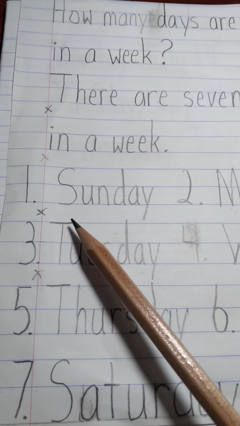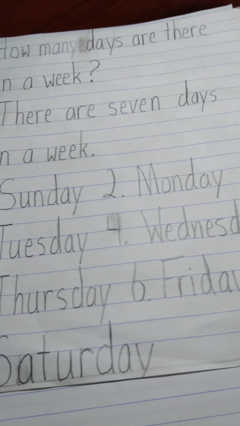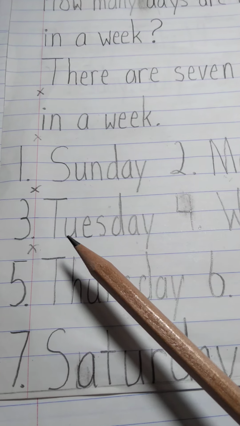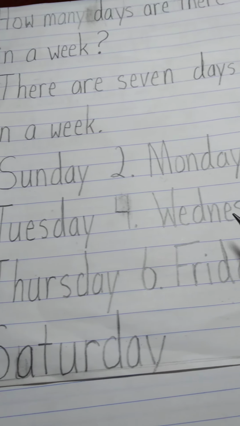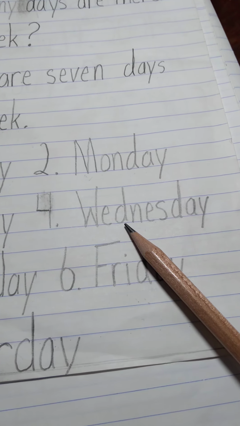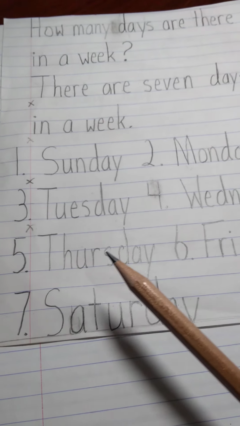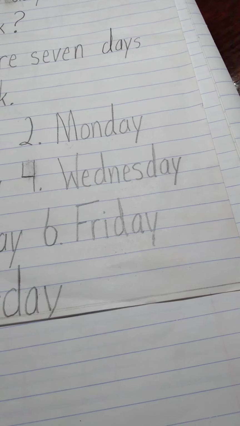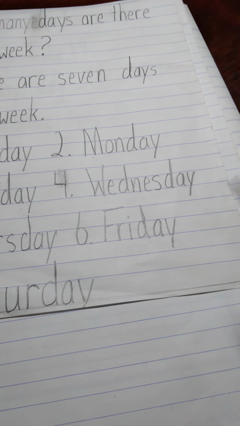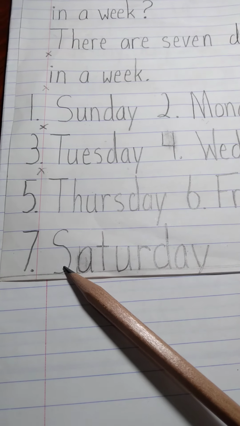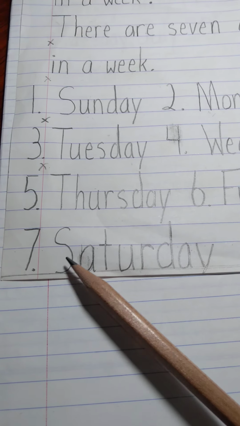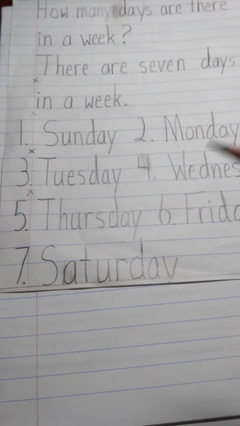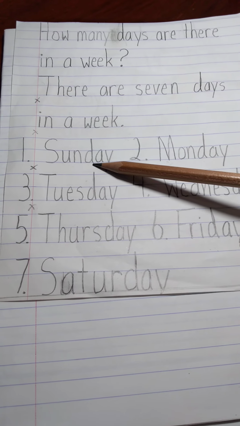Can you spell Sunday? Capital S, U, N, D, A, Y, Sunday. Monday, capital M, O, N, D, A, Y. Tuesday, capital T, U, E, S, D, A, Y. Wednesday, capital W, E, D, N, E, S, D, A, Y. Thursday, capital T, H, U, R, S, D, A, Y. And Friday, capital F, R, I, D, A, Y. And the 7th day of the week is Saturday, capital S, A, T, U, R, D, A, Y. That's a week.